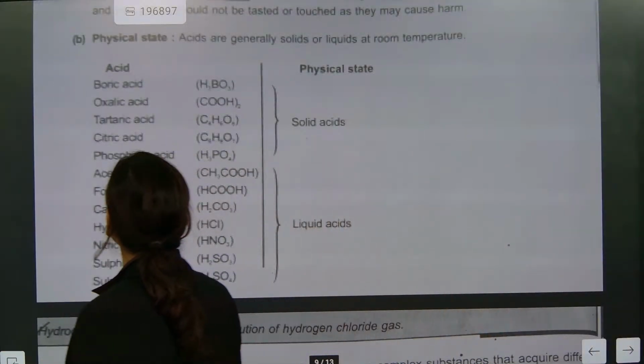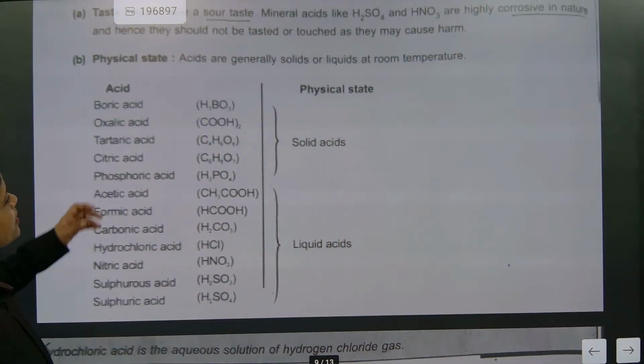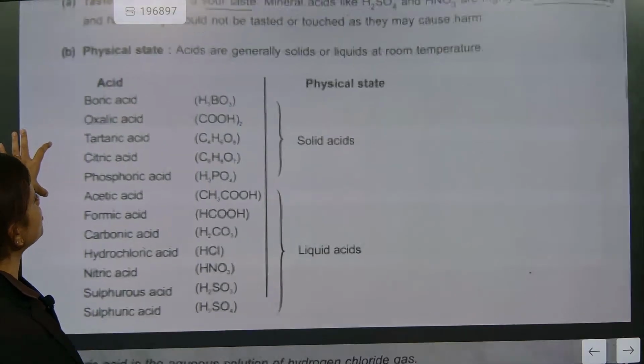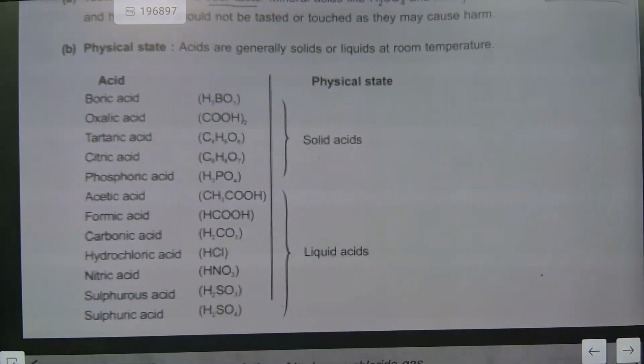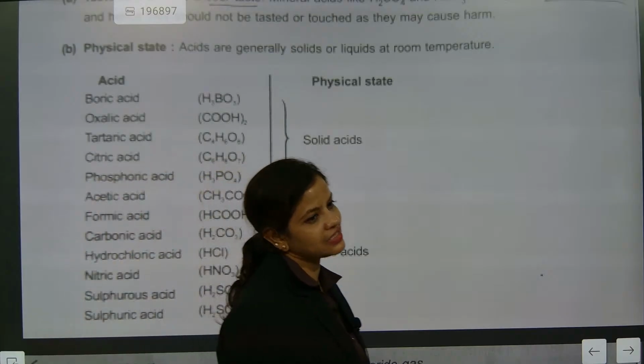Now physical state. In physical state, we are going to talk about boric acid, oxalic acid, tartaric acid, citric acid, phosphoric acid, acetic acid, formic acid, carbonic acid. Up to phosphoric acid it is solid. Now acetic, formic, carbonic, hydrochloric, nitric, sulfuric and sulfurous are all liquid acids.